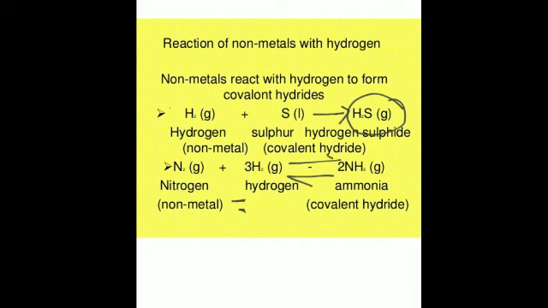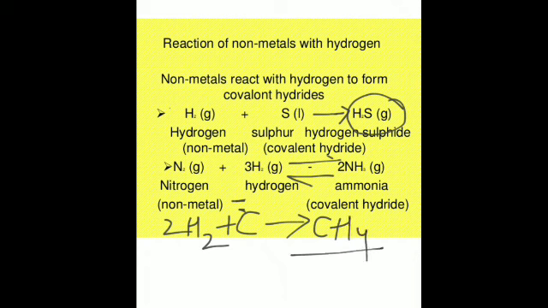Then the reaction with carbon, that is, hydrogen reacts with carbon. When hydrogen gas is strongly heated with carbon, it forms methane gas. The reaction is that hydrogen gas reacts with carbon when it is heated to form methane gas. This is the formula of methane. This is a gas. Is it clear?